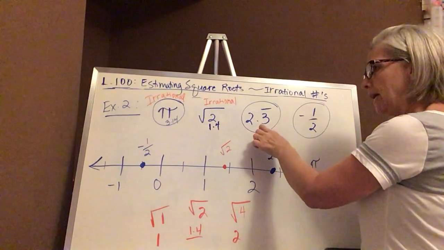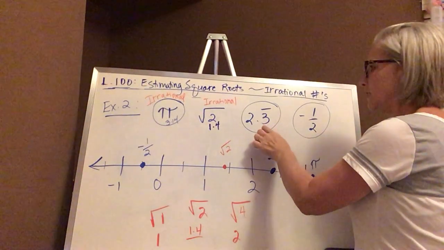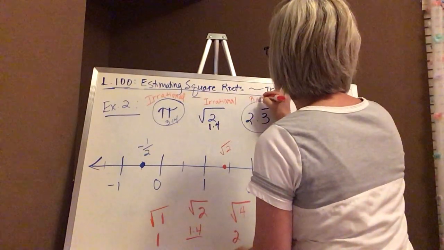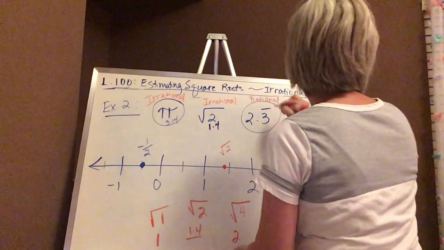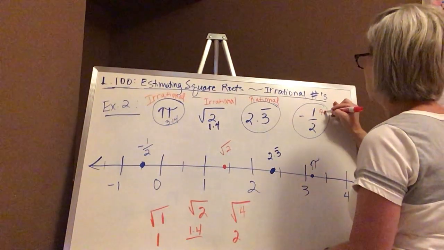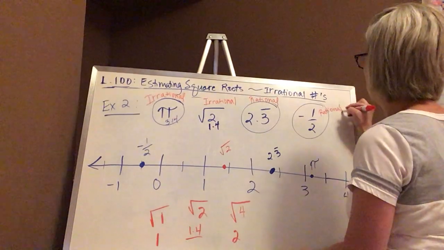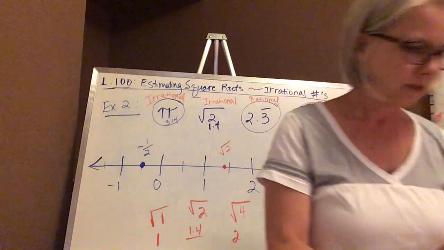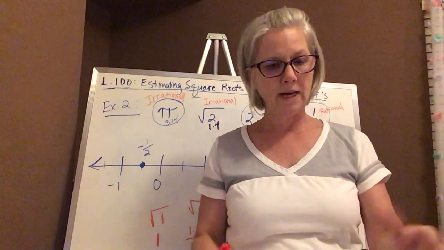This one is repeating, so it doesn't fit the definition of irrational numbers. This is rational. And any ratio that we can write is also rational. It can be negative, that's okay. Positive and negative ratios are considered rational numbers.